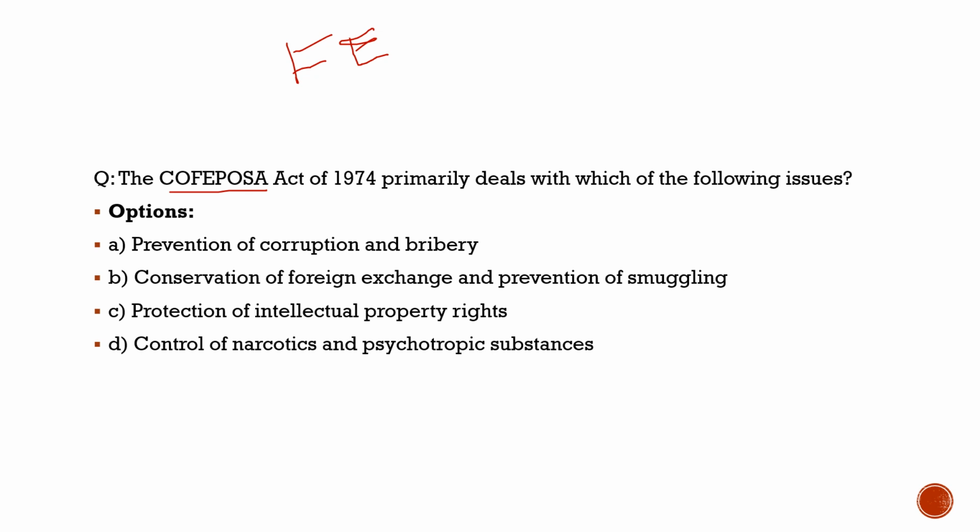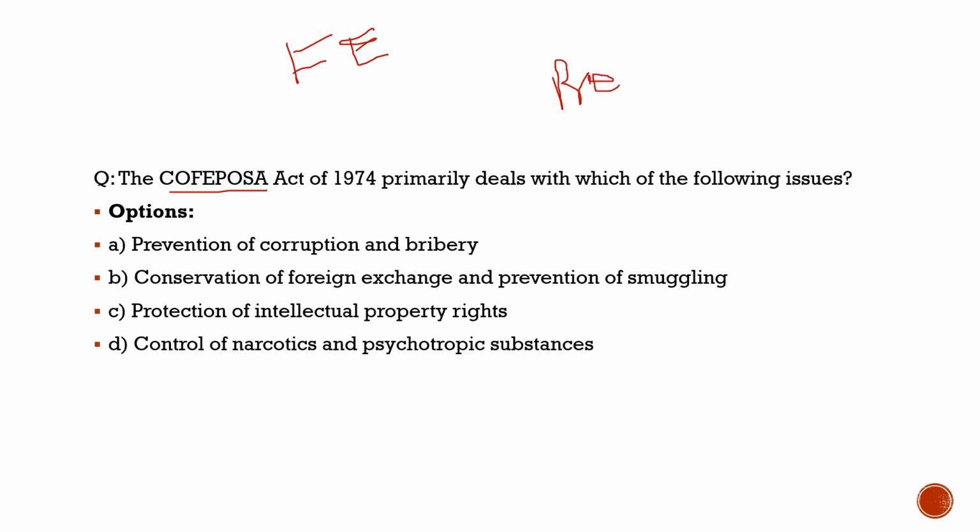So we need to know what it is about. Under this act, special authority has been given to special branches, which are the Department of Revenue Intelligence, ED, and Customs Department. If they doubt anybody is involved in smuggling, they can go for preventive detention, and that preventive detention can last for 1 year.